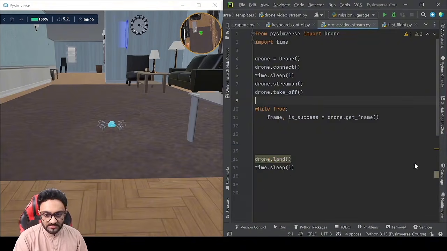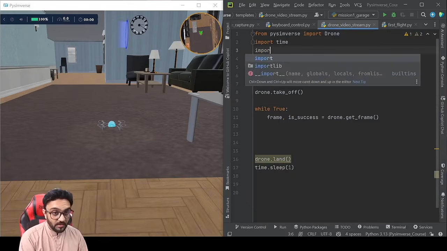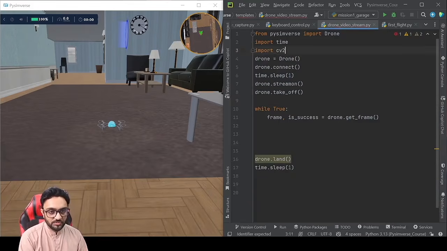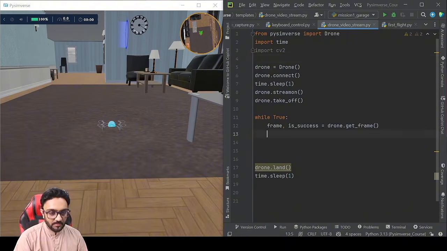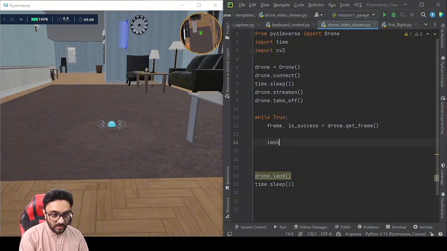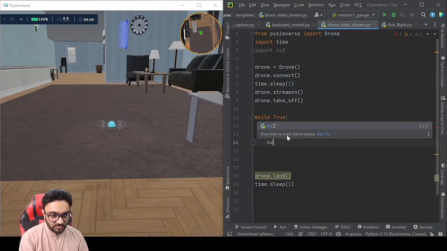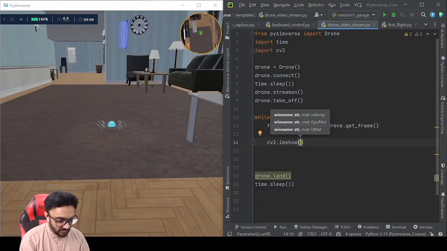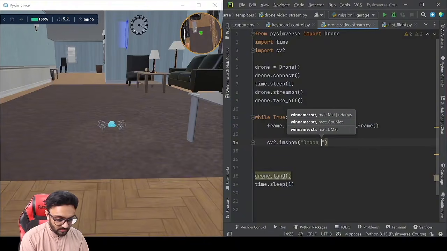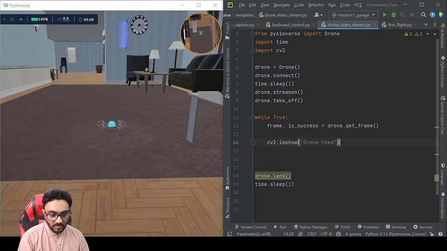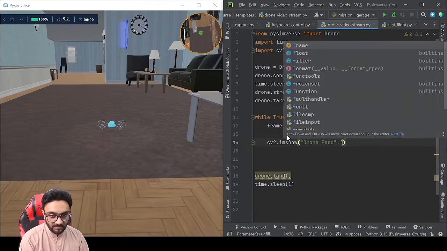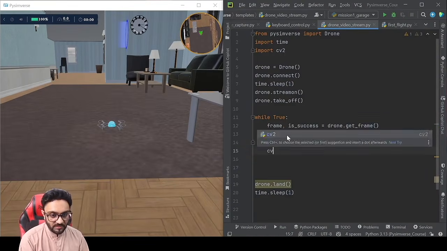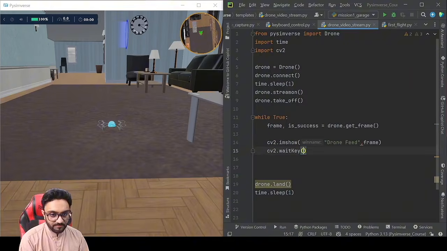Okay, now that this is installed, we can import it here, import cv2, and then simply write cv2.imshow with our window name, for example, drone feed, and then frame. Then we write cv2.waitKey, and we give it a 1 millisecond delay.